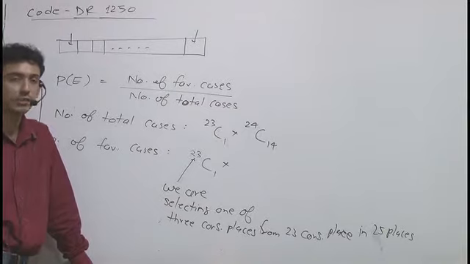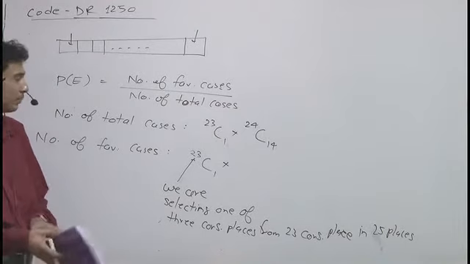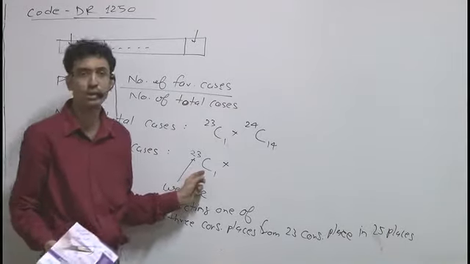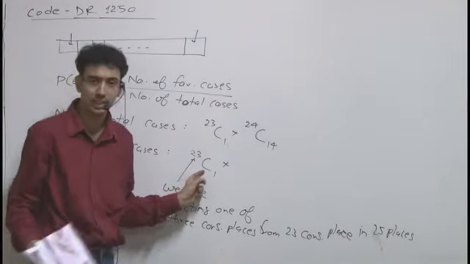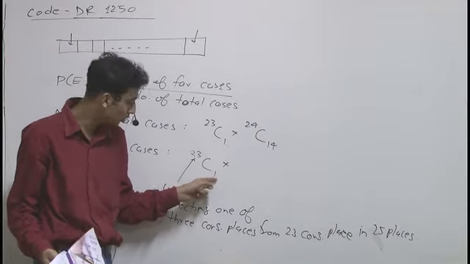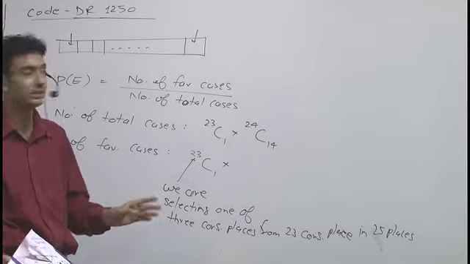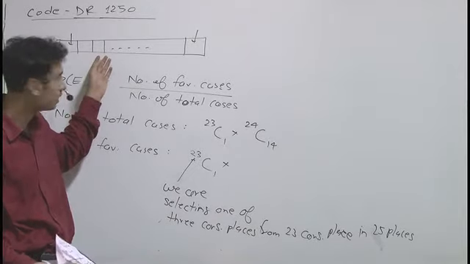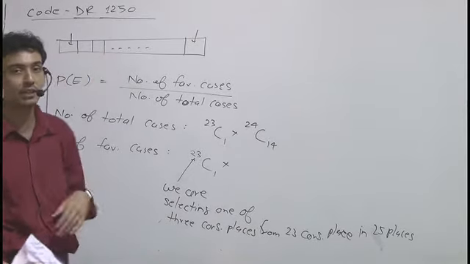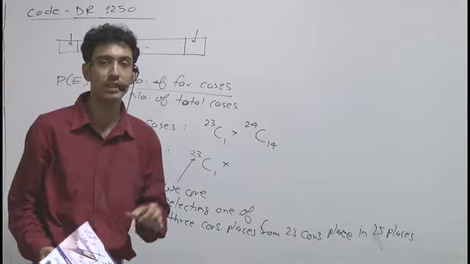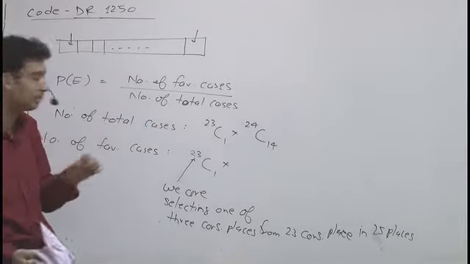What are the restrictions for the remaining cars? Wherever he parks his car, neither the left nor the right place can be occupied. So if we select one block, it means it is occupying 3 consecutive places. If we subtract 3 consecutive places from these 25 places, we have only 22 places where other cars can be parked.